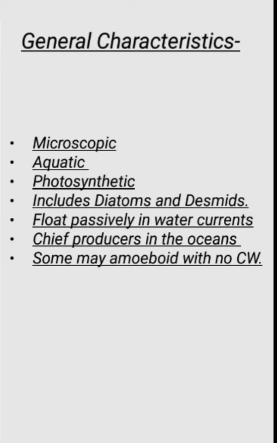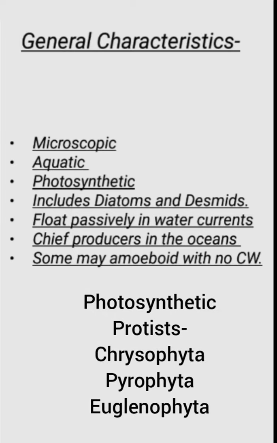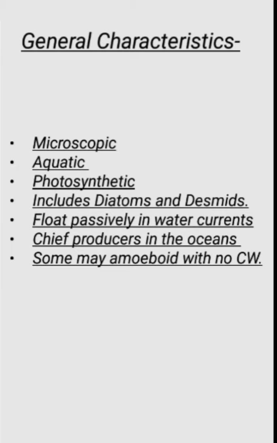Then these chrysophytes are photosynthetic in nature. We had already studied in the previous video that there are three types of photosynthetic protists: chrysophytes, then the dinoflagellates and euglenophytes. So dinoflagellates, we also call them pyrophytes. All these three are photosynthetic in nature, and chrysophytes are one of the chief producers of oceans. Chrysophytes, dinoflagellates and euglenophytes, all the three together actually form 80% of photosynthesis in oceans. So these are very important producers of oceans.